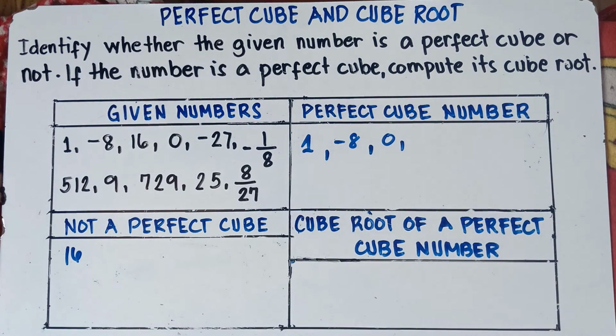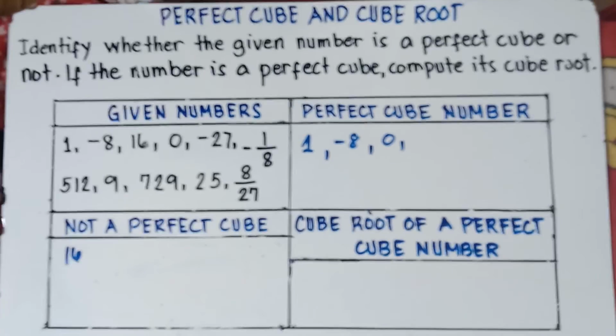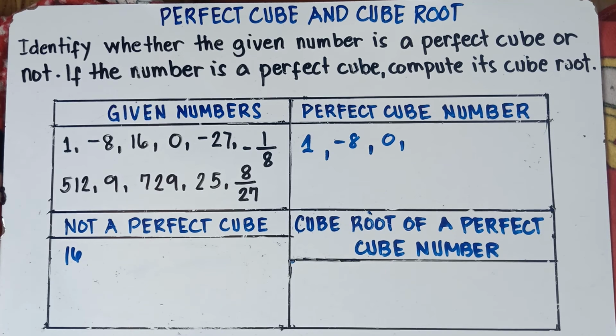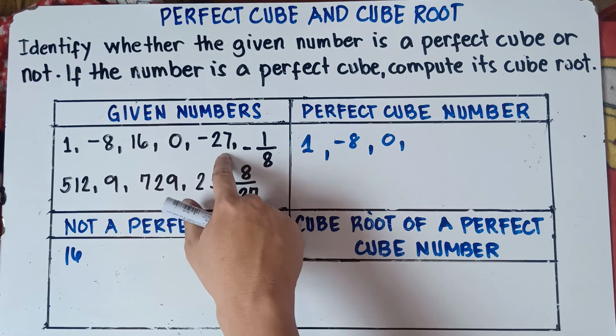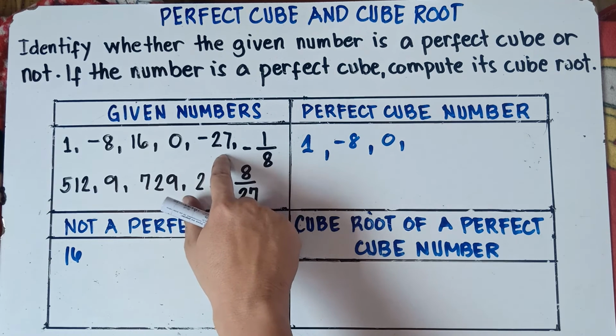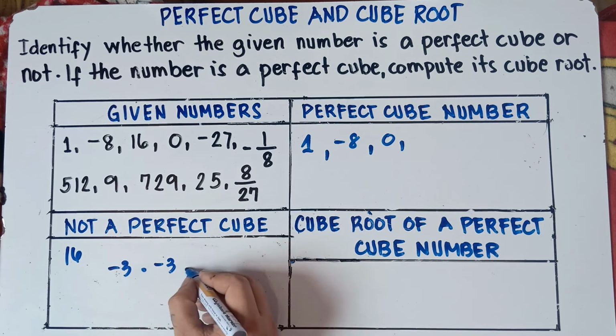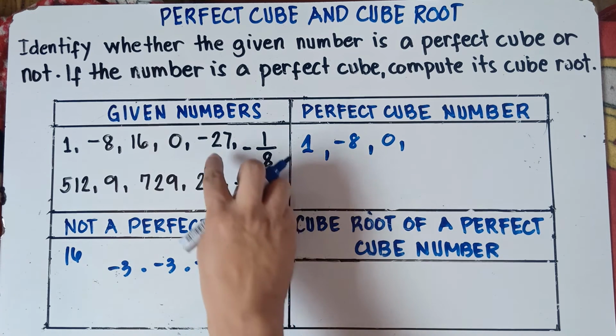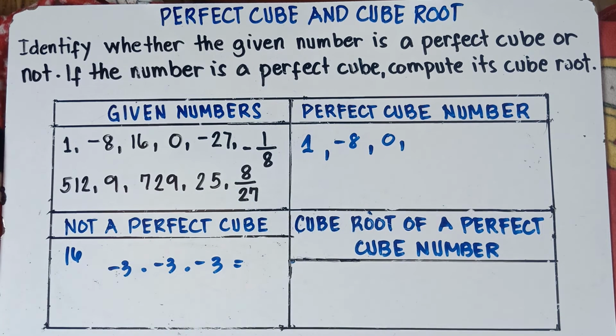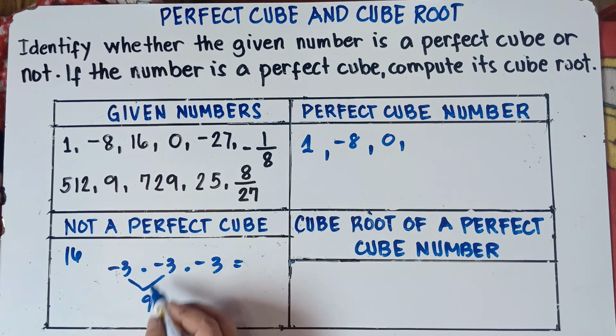How about negative 27? Is negative 27 a perfect cube? Yup, negative 27 is a perfect cube. We know that positive 27 is a perfect cube because 3 times 3 times 3 is 27. Now, since this is negative 27, it should be negative 3. If we multiply negative 3 by itself 3 times, we will get negative 27. Let's check. Negative 3 times negative 3 is positive 9. Negative times negative is positive. 3 times 3 is 9.